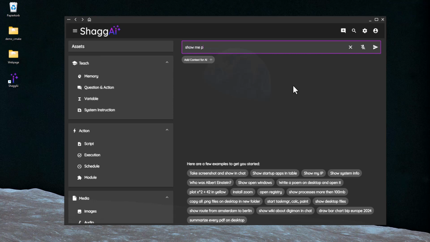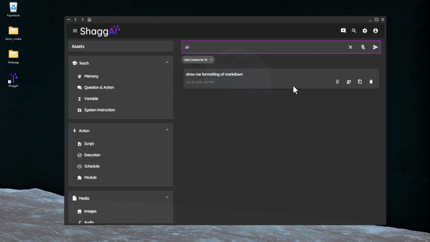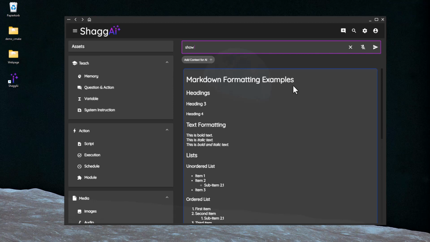Meet ShaggAi, where AI results take the shape you need. AI writes with familiar Markdown for clear structure. AI uses lists, bold text, and tables to make results easy to scan.